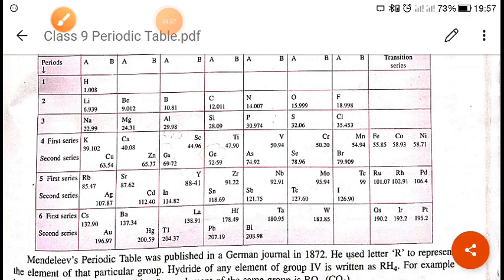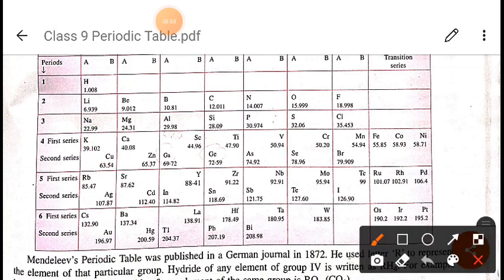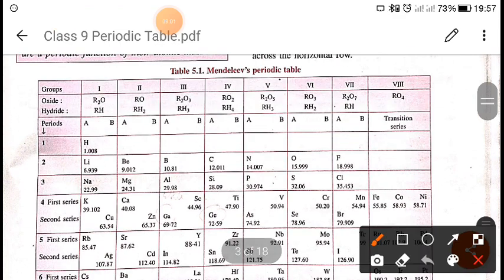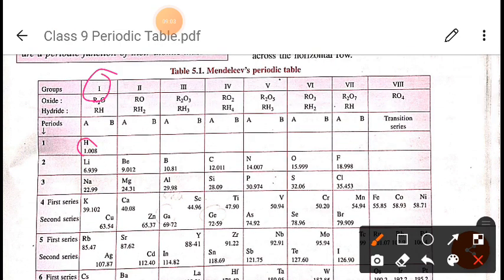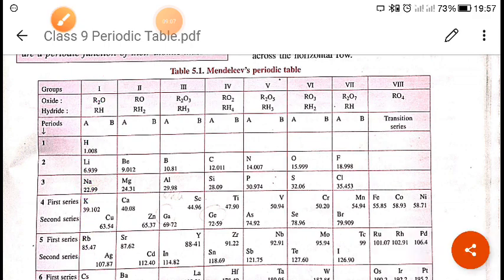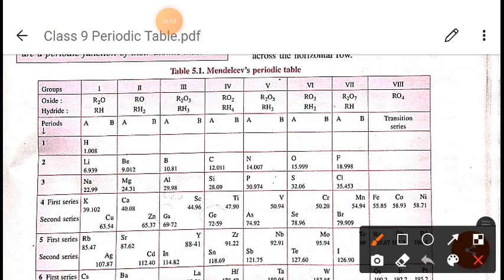What he wants to say is that if this is group 1, then whatever elements are present here will all have a valency of 1, right? But this was up to group 4 only. If this is group 1, this is group 2, this is 3 and this is 4, up to 4, the group number is their valency.